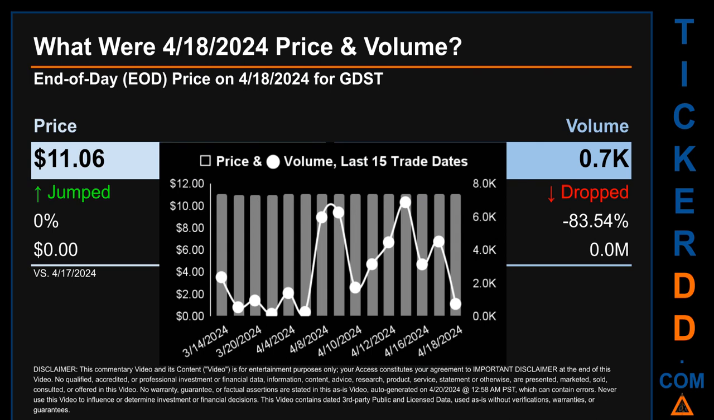Across a range of 11 cents, the max and minimum end-of-day price were respectively 11.09 and 10.97. Volume saw a range of 6.7 thousand, from a day low of 0.1 thousand to a day high of 6.9 thousand.